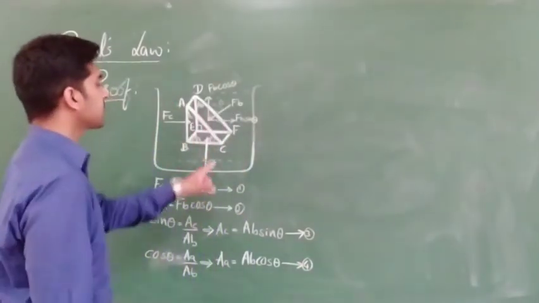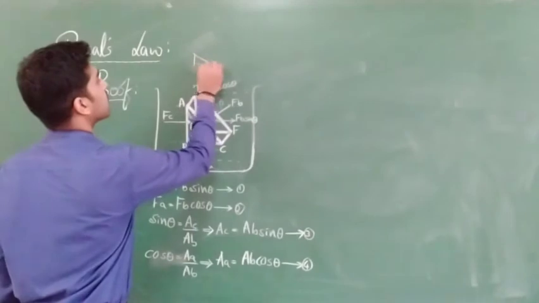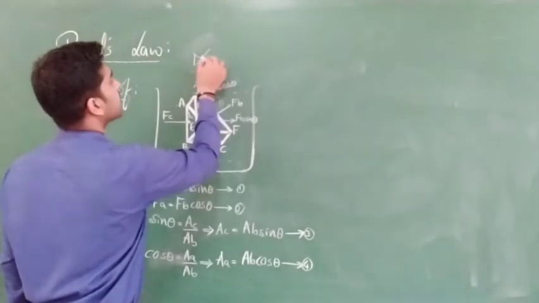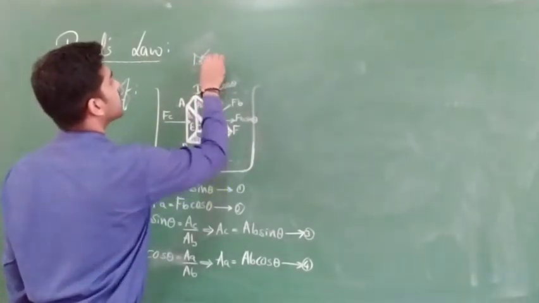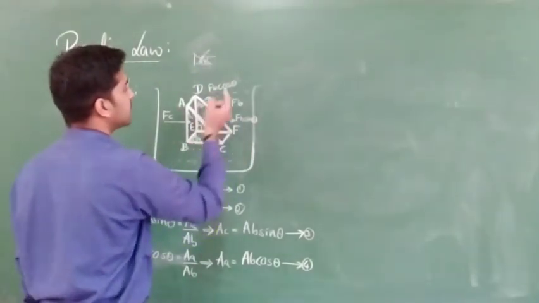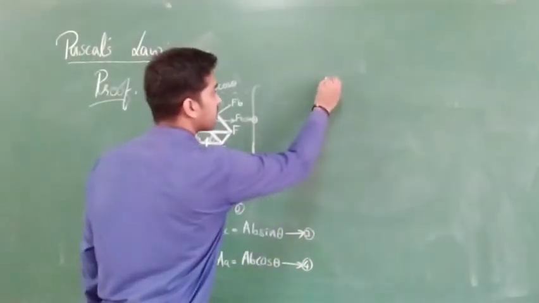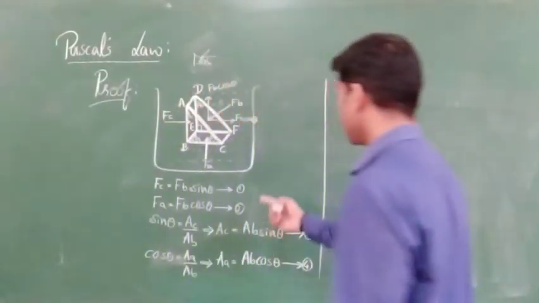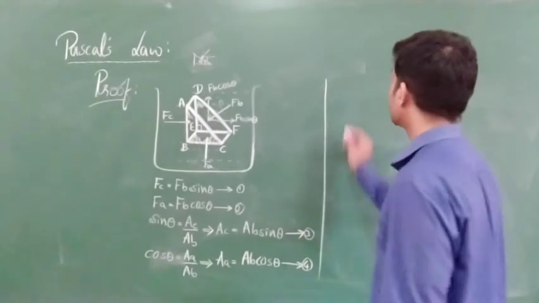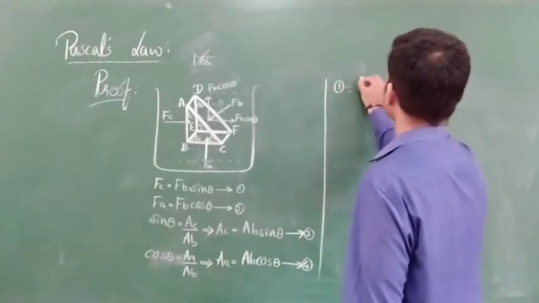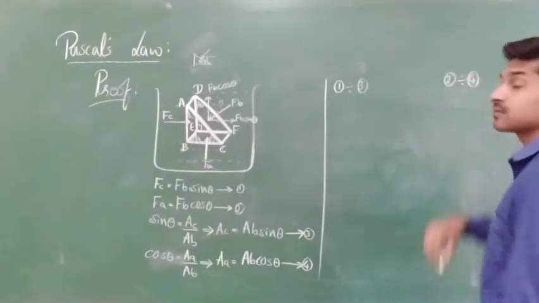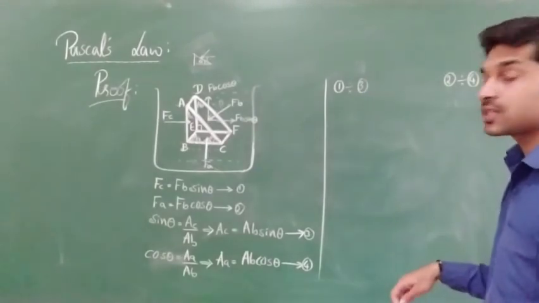So by considering this as theta, if this was our FB, this value will become again theta, this will be 90 minus theta, this will be theta, clear? Like that we had just taken these values of FB sin theta and FB cos theta. Next, what we are doing is dividing equation 1 by equation 3, and equation 2 by equation 4. So equation 1 divided by equation 3, and here I am writing equation 2 divided by equation number 4. Clear?